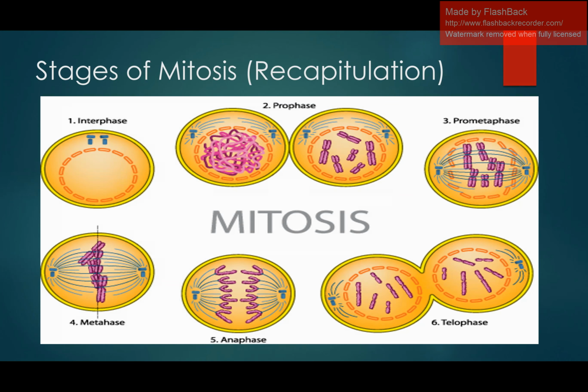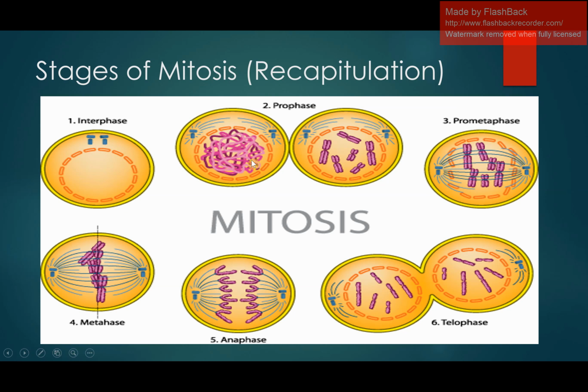Let's have a recapitulation session. In the last lecture we have discussed mitosis. In mitosis we have seen the division of the nucleus, that is known as karyokinesis. Before the division of the nucleus, the phase that is there is known as the interphase. In interphase, the cell prepares itself for the process of cell division. It is further divided into different phases which we have already discussed. The next phase that comes after the interphase is known as the prophase.